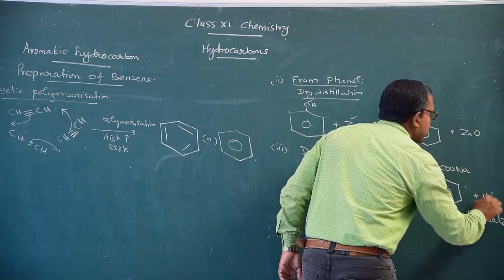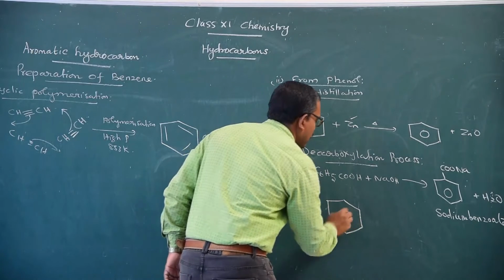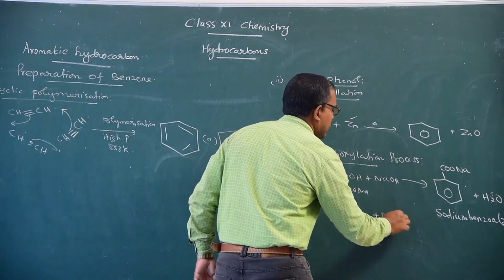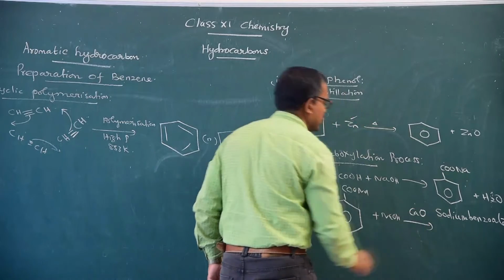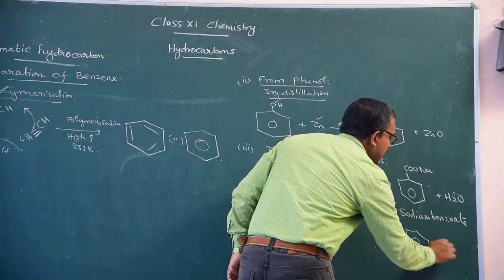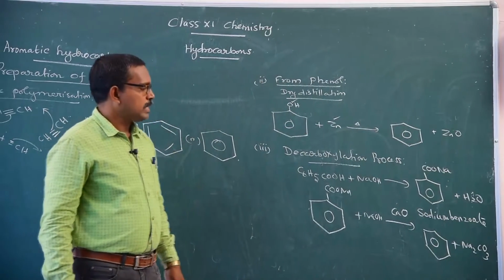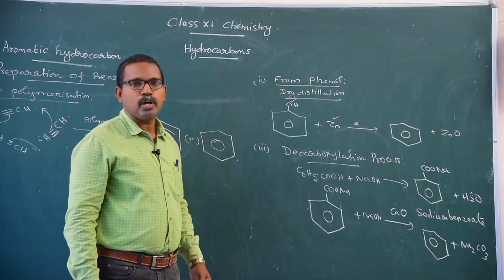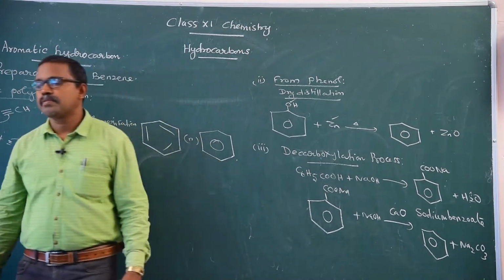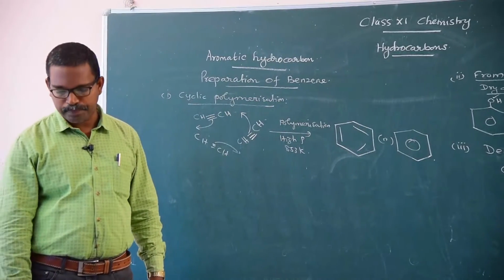Once this compound is formed, it further reacts with the decarboxylating agent, soda lime, which is sodium hydroxide and calcium oxide. It gives benzene and sodium carbonate. Carbon dioxide is eliminated in the form of sodium carbonate. So this is the decarboxylation process. These are the three methods commonly used to prepare benzene in the laboratory.